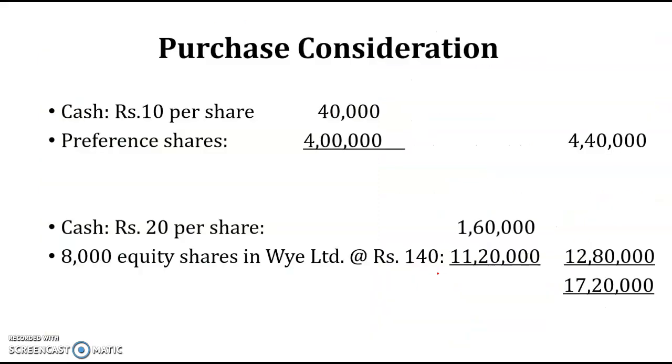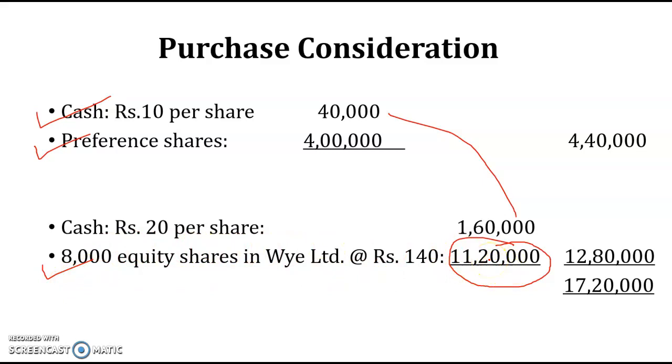Now let's move on. This was the purchase consideration which we have already calculated in the previous video, where I have shown you how to calculate these things. So we have calculated cash for preference shares, and preference shares as such was rupees 4 lakh. The total amount of cash is 4 lakh plus 1 lakh 60, that is 2 lakhs. That was also issued along with equity shares, and for equity shares the amount was 11 lakh 20,000. It is basically 8,000 into 100, that is 8 lakhs, plus 40 is the securities premium.